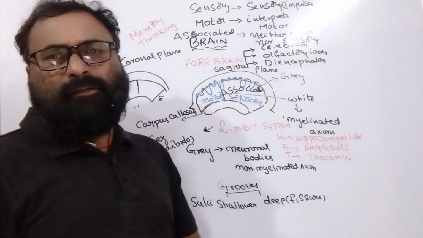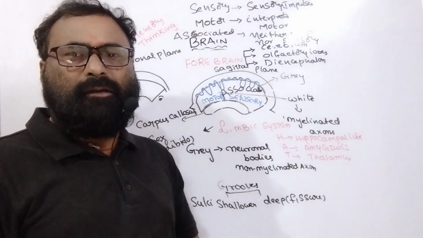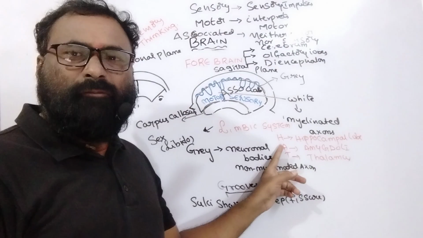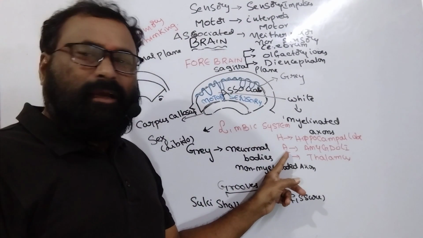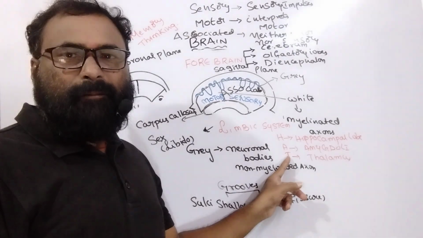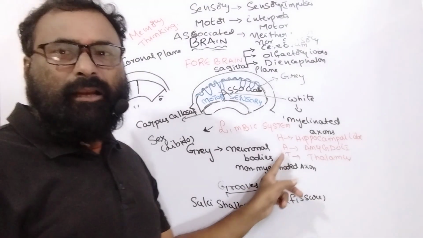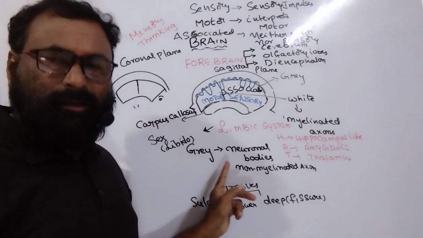Very deep to the cerebrum, there is the limbic system, corresponding with HAT. H stands for hippocampal lobe, A stands for amygdala, and T stands for thalamus. This is useful for sexual behavior and libido of the human being.